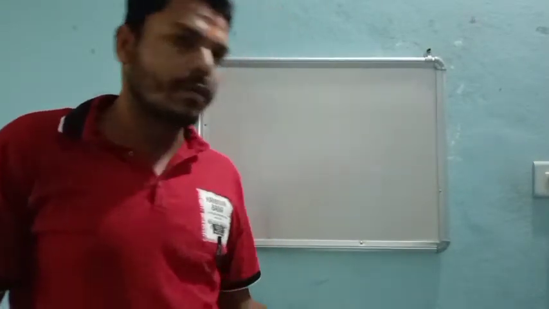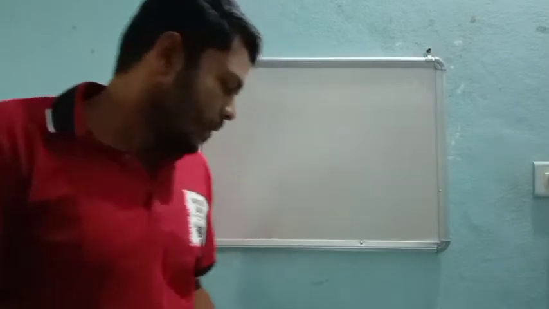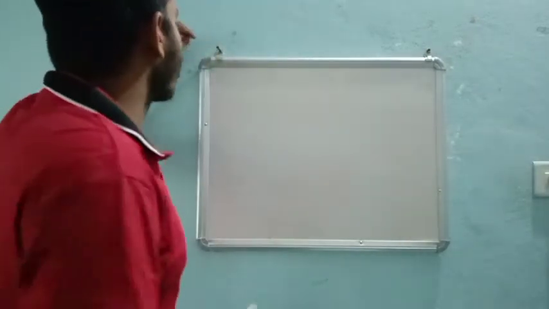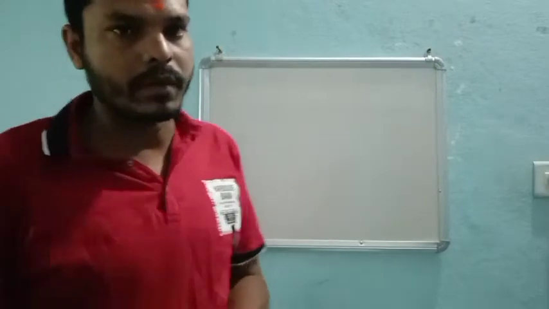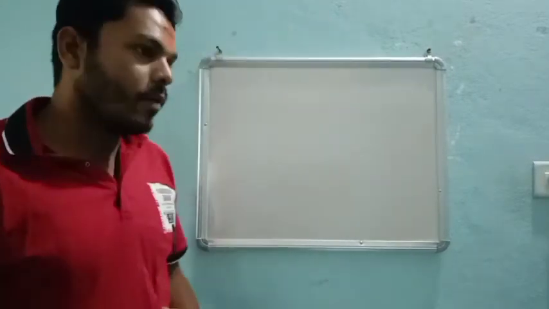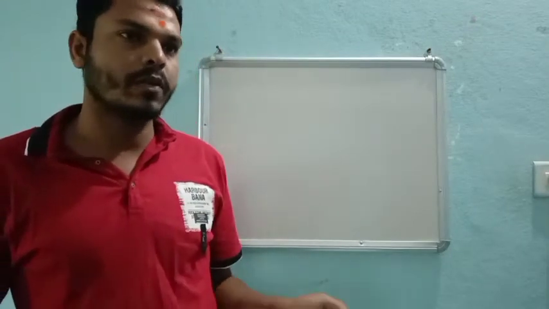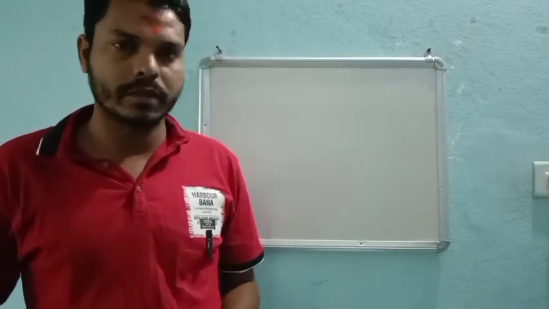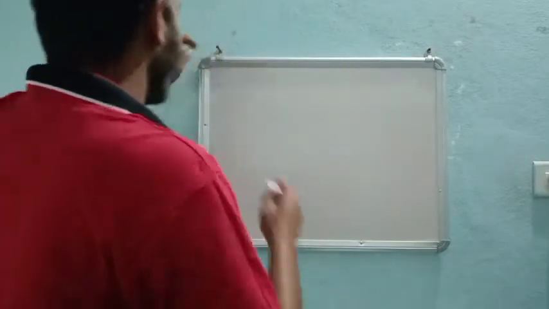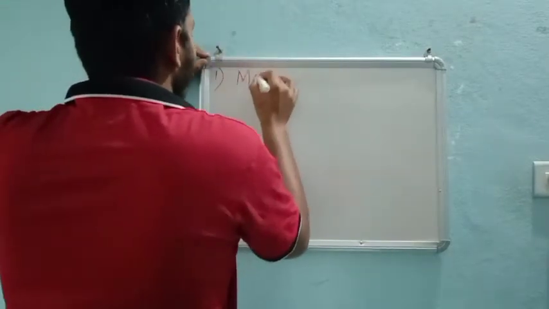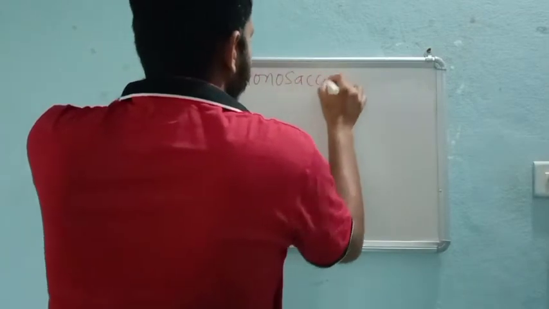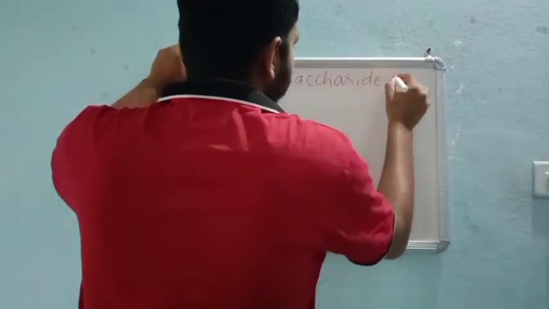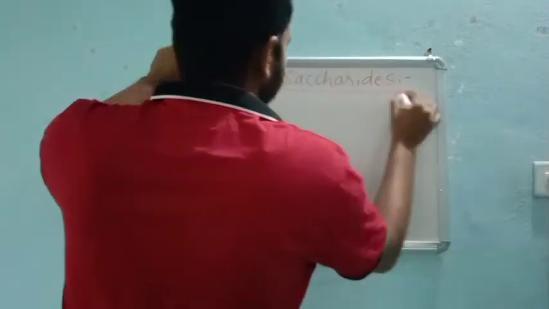In the last class we discussed the classification of carbohydrates based on hydrolysis. Based on hydrolysis, we can classify carbohydrates into four different categories, right? The first one is monosaccharide. What monosaccharides are, we will see in detail with their particular examples.